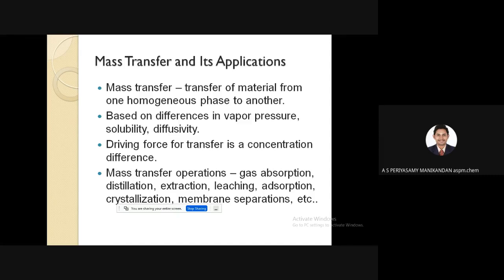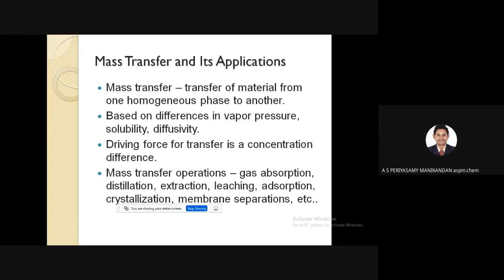There are various mass transfer operations involved in various industries, like gas absorption, distillation, extraction and leaching, crystallization, and some membrane separations and adsorption.